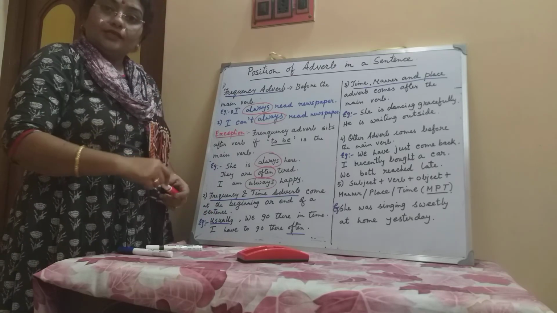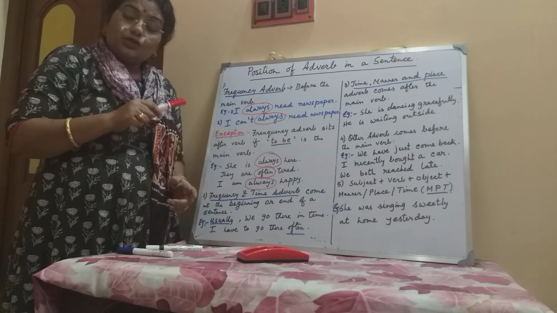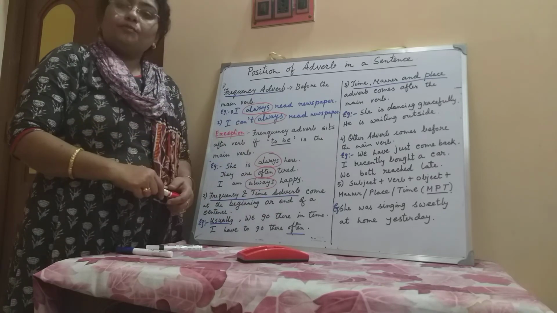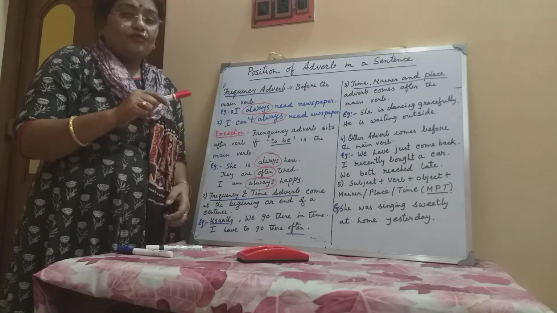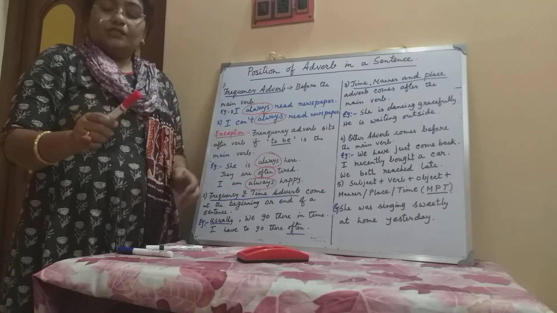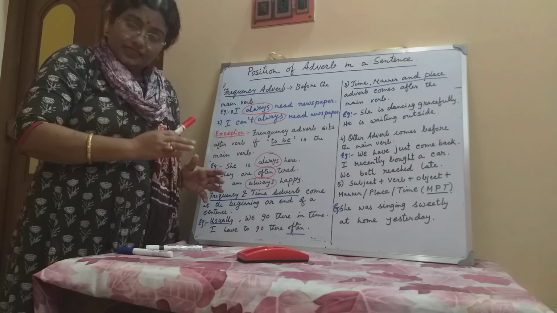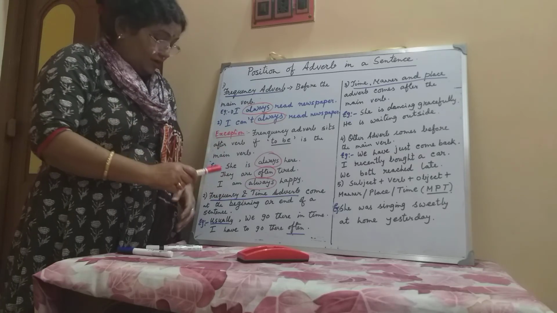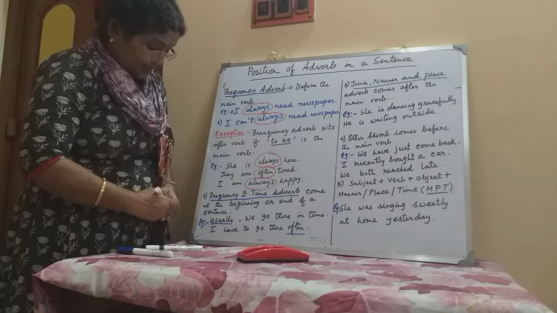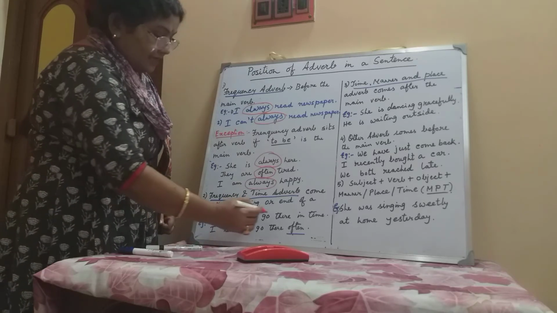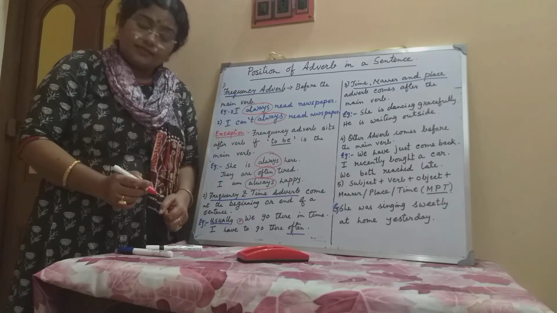For example, usually, I am giving stress on usually. Usually, we go there in time. Just to emphasize, we bring the adverb at the beginning of a sentence, and after that we use the punctuation comma, then we write the sentence.